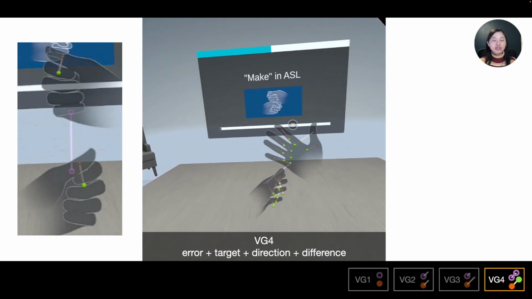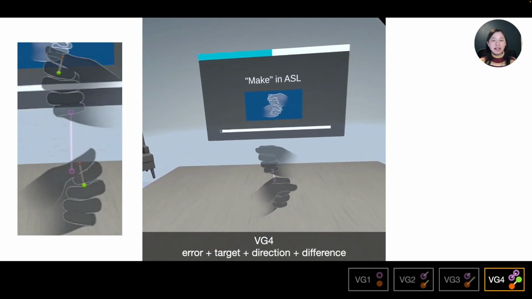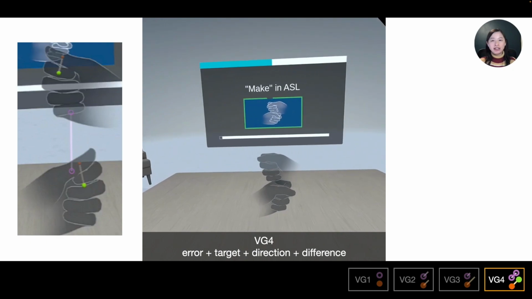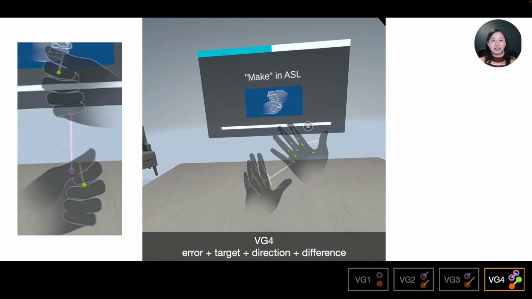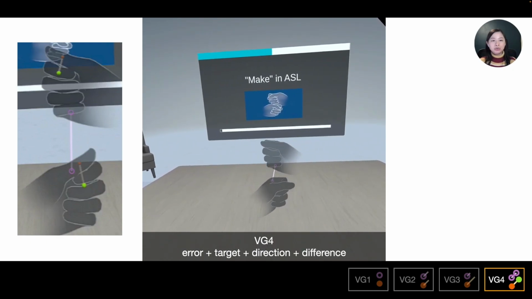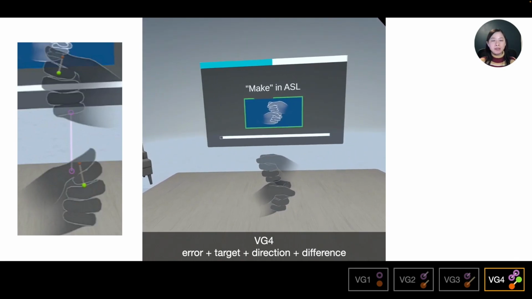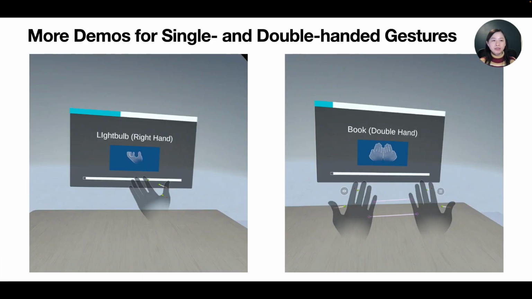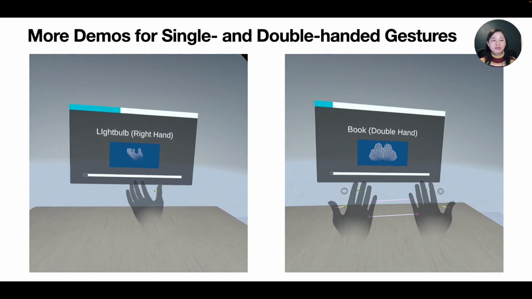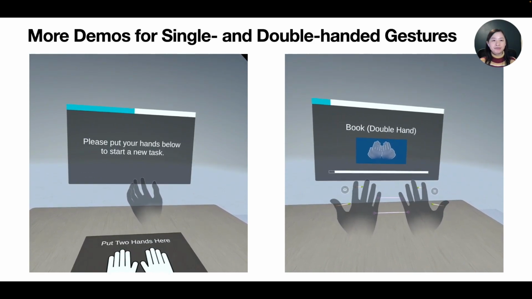Similarly, for double-handed gesture, the purple outline balls indicate which part of the hands are not aligned. The connecting lines also indicate how to move and the degrees of misalignments. Here are some more demos for single-handed gesture and double-handed gesture.